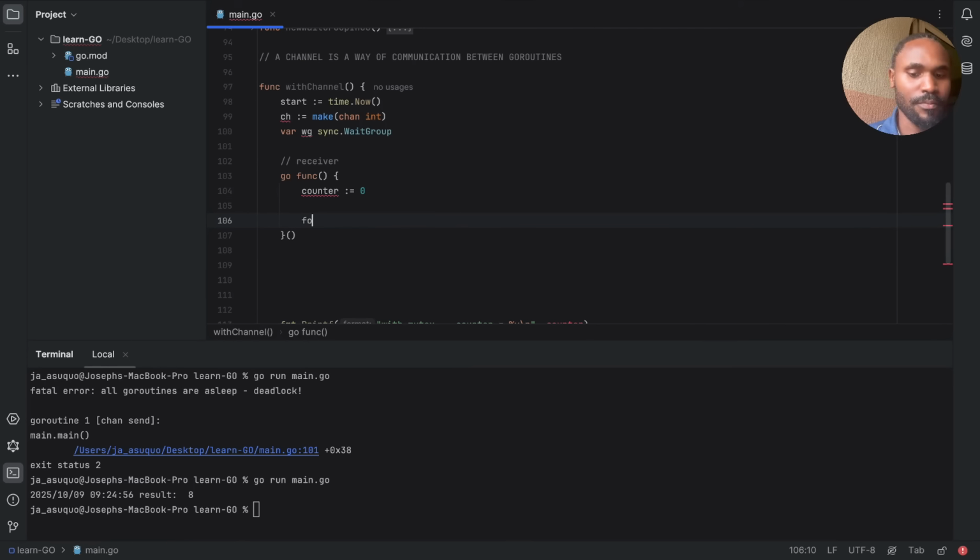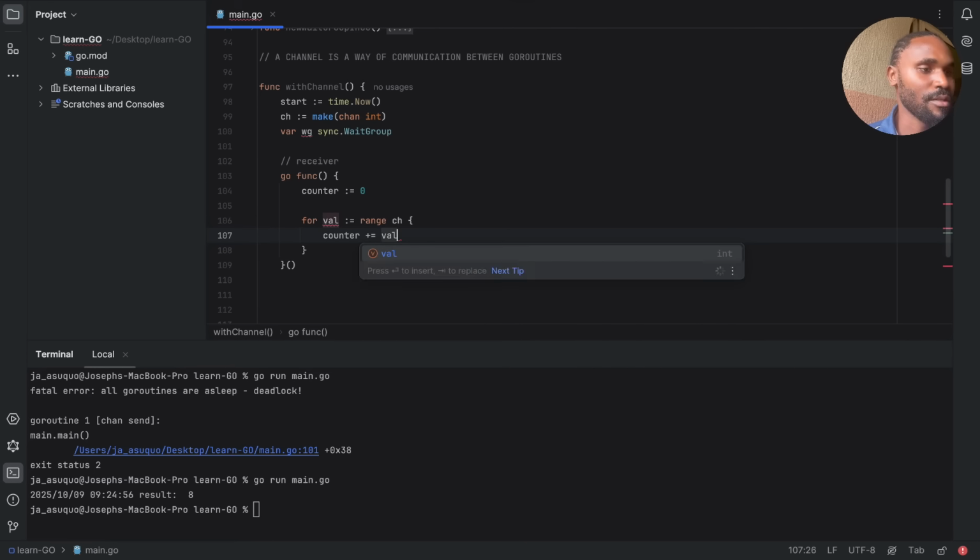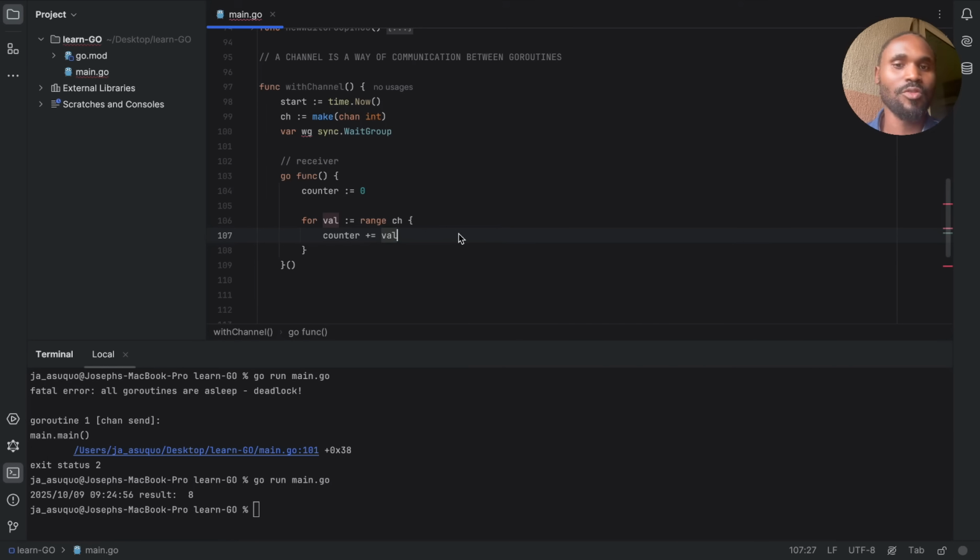Then for val, we are going to loop or range through the channel. Whatever is coming in through this channel, we are supposed to be getting it here as val, right? We range through the channel, we get whatever is coming through that channel as val, and then we just do counter plus equals val. If you don't know what this is, it's the same thing as saying counter is equal to counter plus val. So we're just incrementing it to the next step.